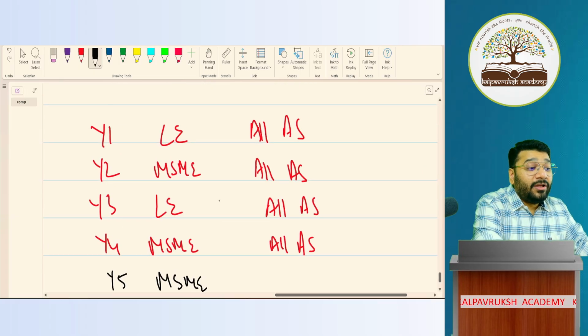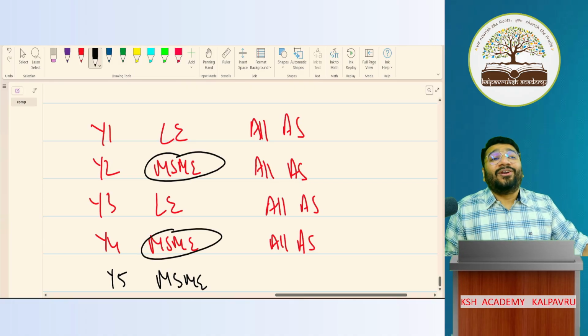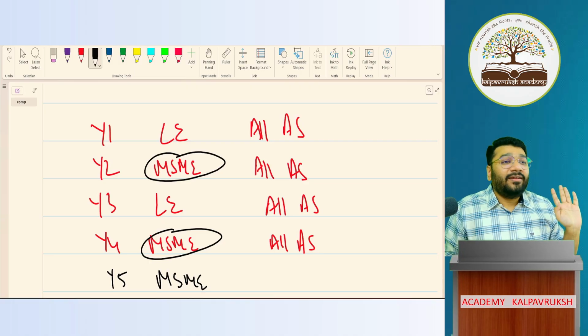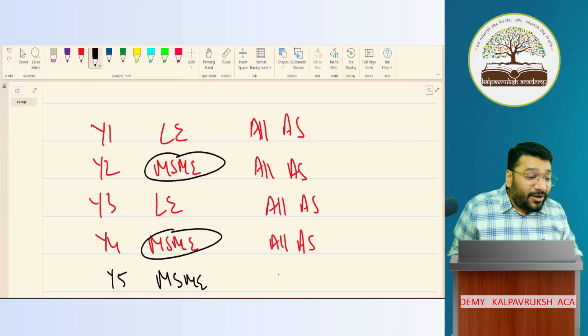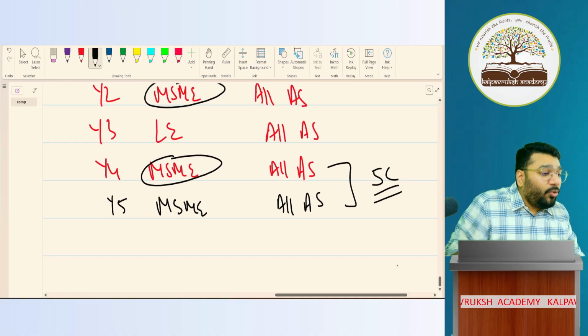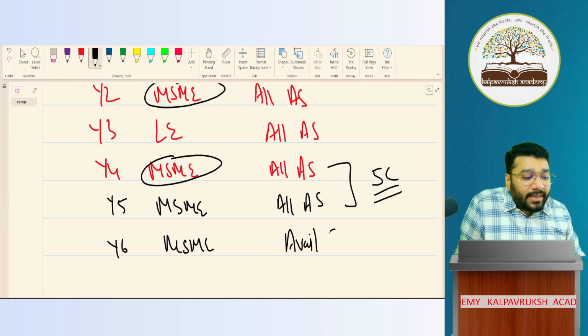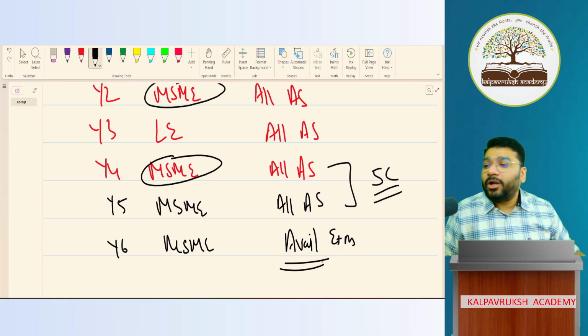Think and see. 1 MSME here, 1 MSME here, so 2 MSME years. You have to check for consecutive years. So here also it is all AS. So 2 consecutive years, the conditions are satisfied. Now in year 6, if you are MSME, then you can avail exemption. Clear or not clear?